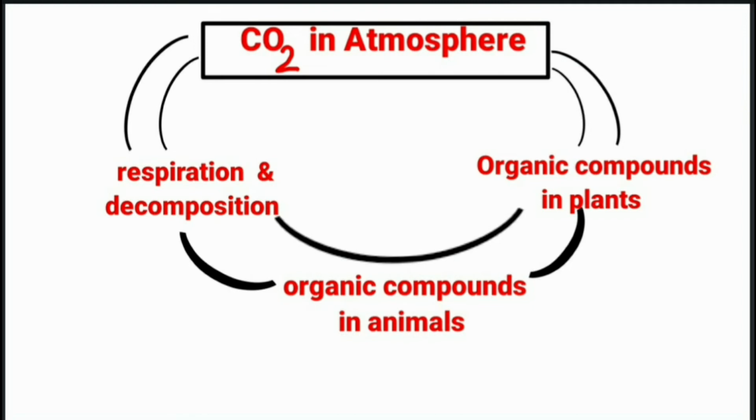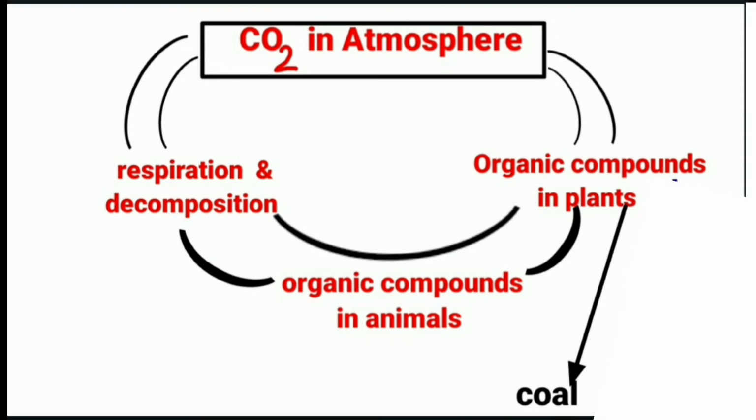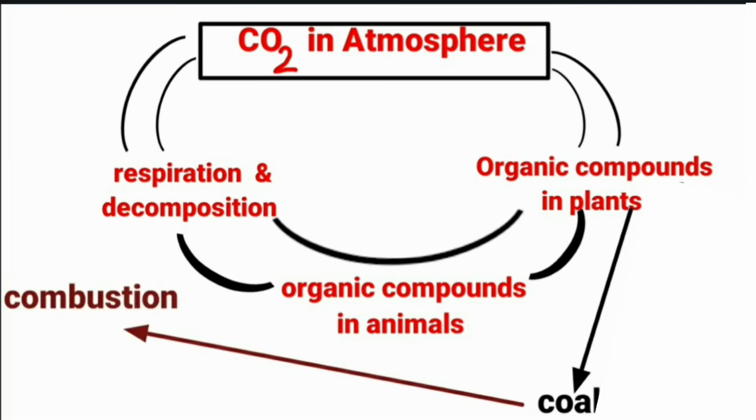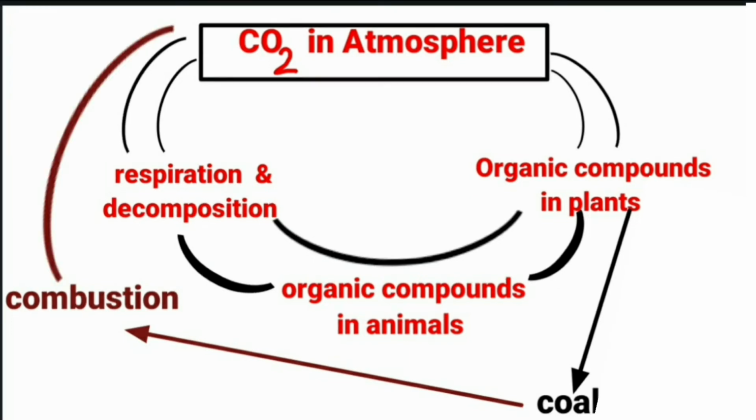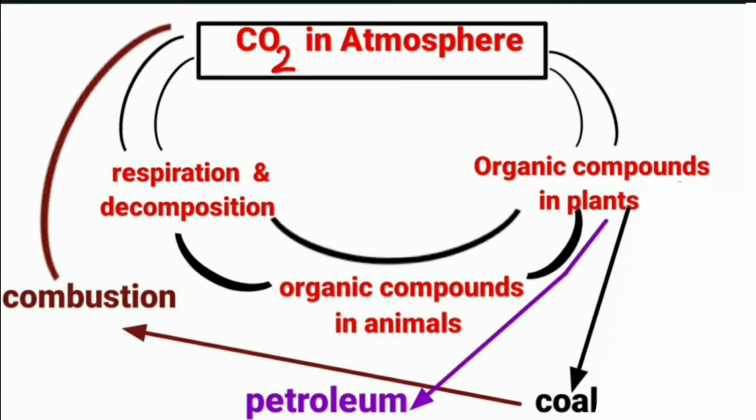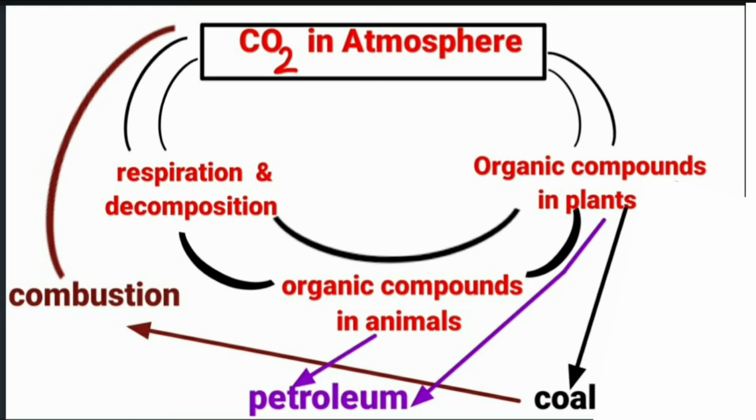This results in the formation of coal and petroleum containing huge amounts of carbon. The burning of these carbon-containing fuels, that is coal and petroleum, also results in the release of carbon dioxide in the atmosphere.